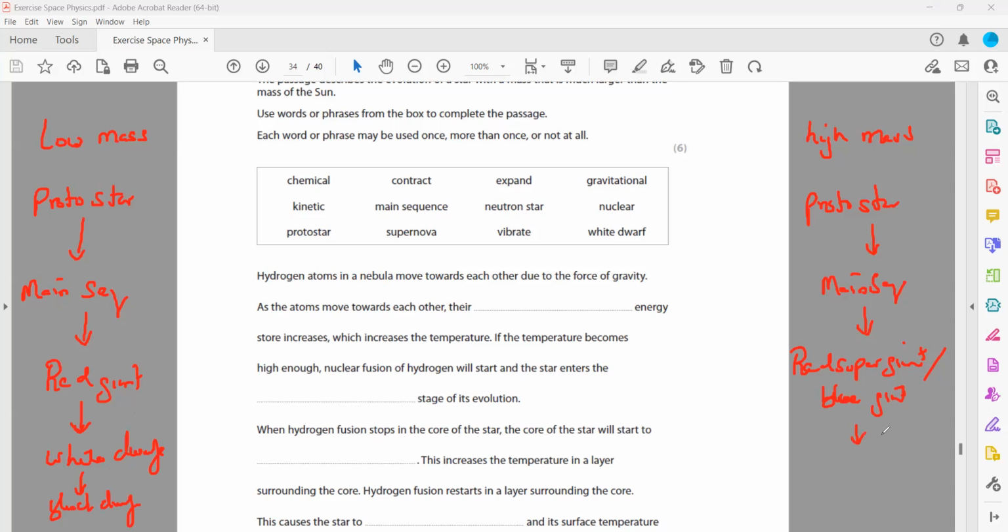Here what will happen due to supernova? It will either form a black hole or a neutron star. So these are the possibilities for low mass and high mass stars.